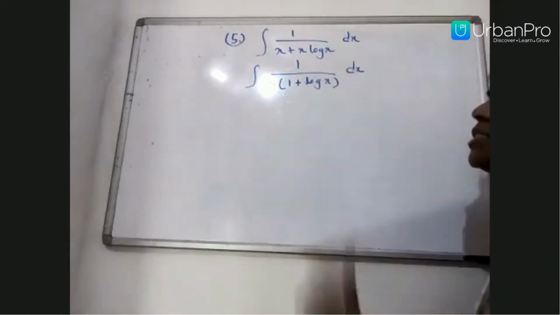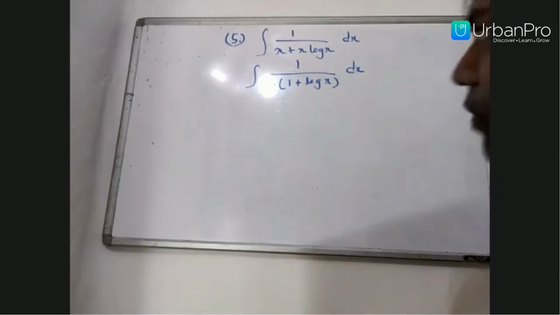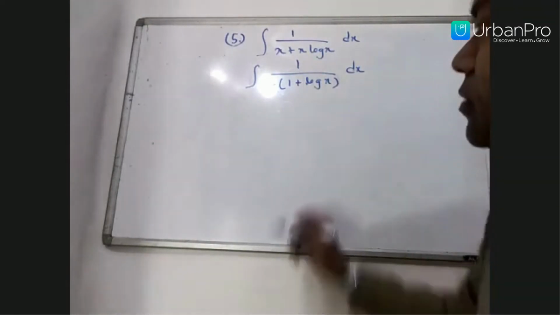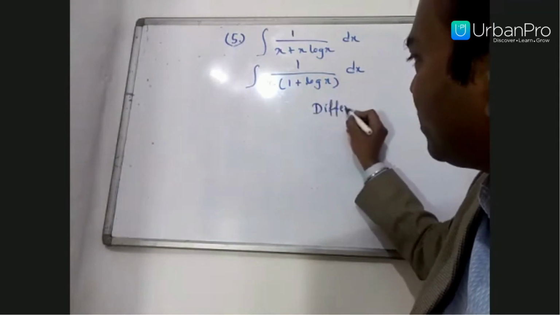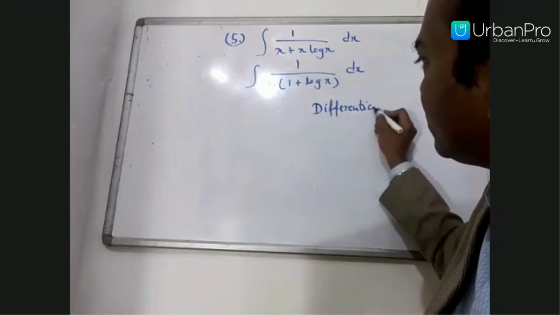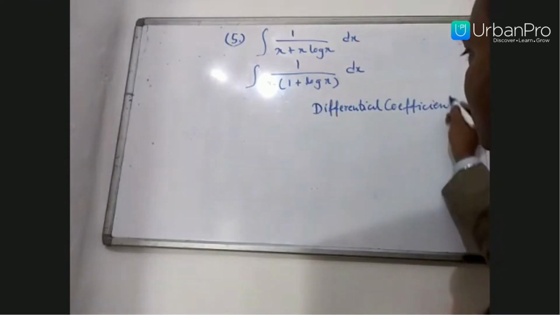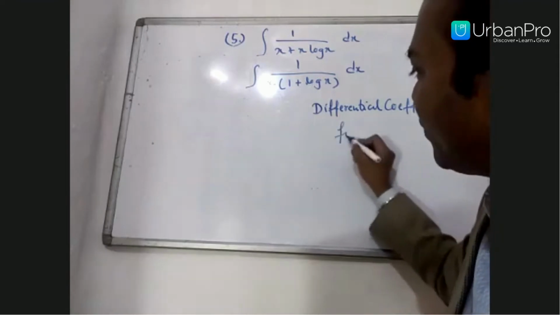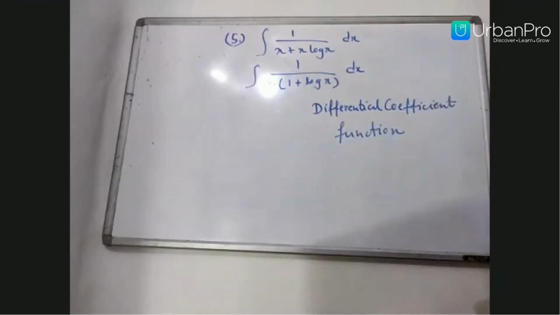Now, in these kind of problems, you will see carefully you have the what? Differential coefficient and function. Carefully you have to see.